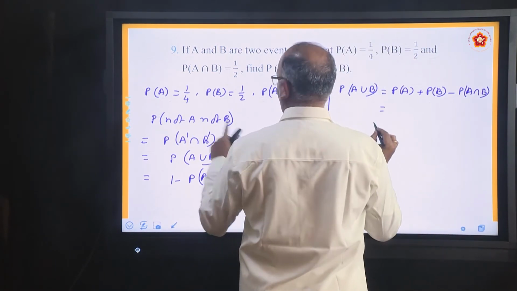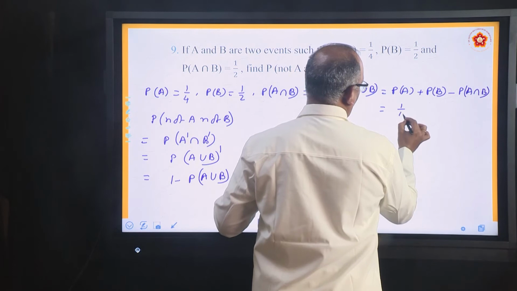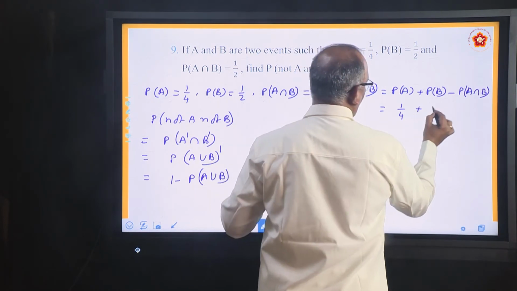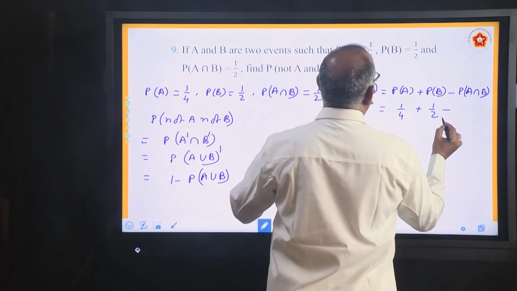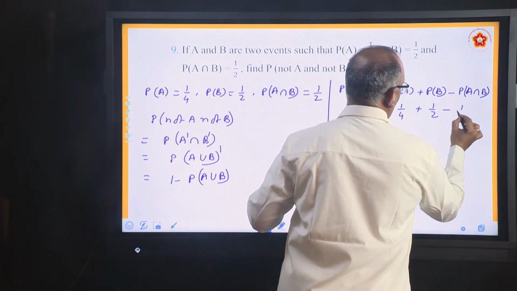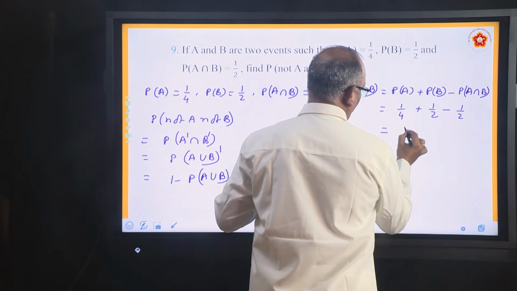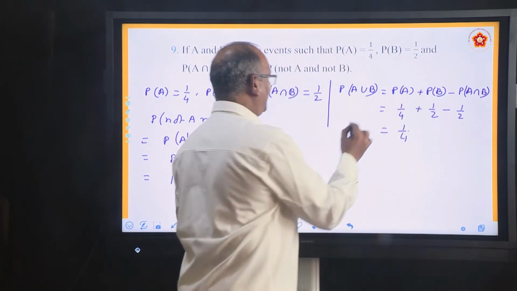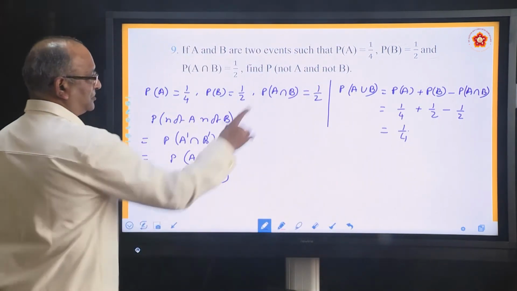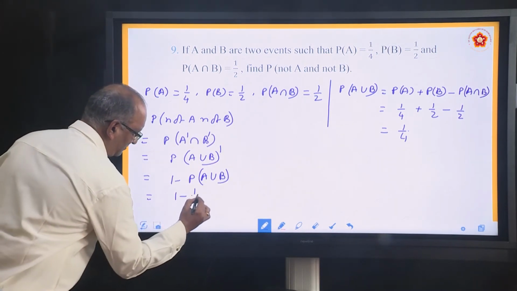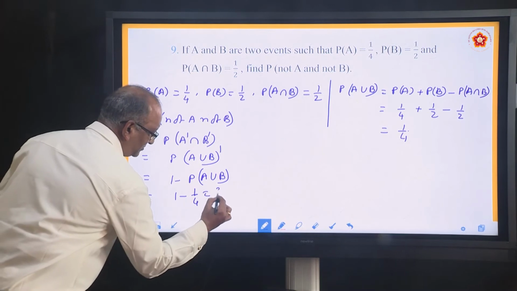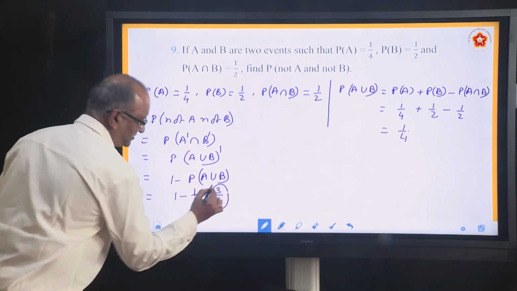How much is P(A)? 1 by 4. How much is P(B)? 1 by 2. How much is P(A intersection B)? 1 by 2. So the answer is 1 by 4. This will be helpful to us here. So substitute that P(A union B) here. So it is 1 minus 1 by 4 equal to 3 by 4. This is the answer.